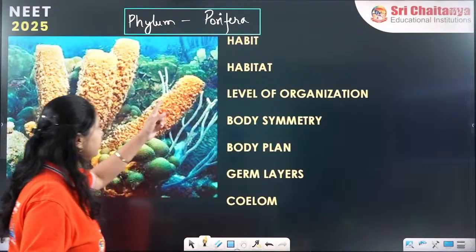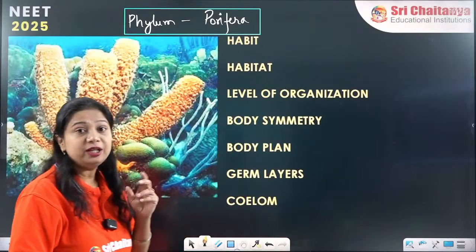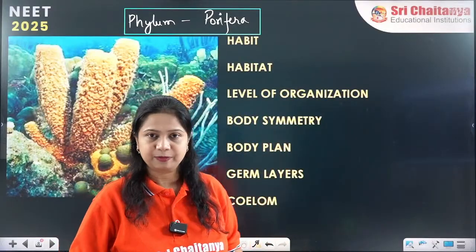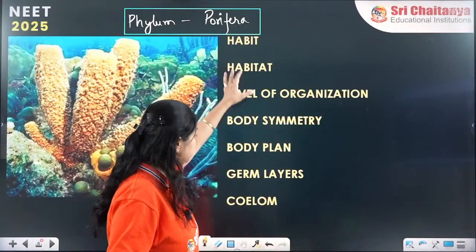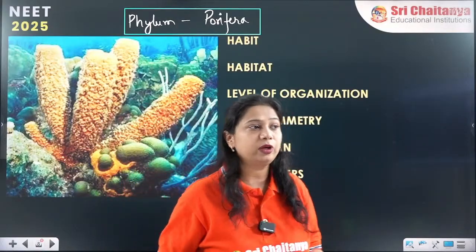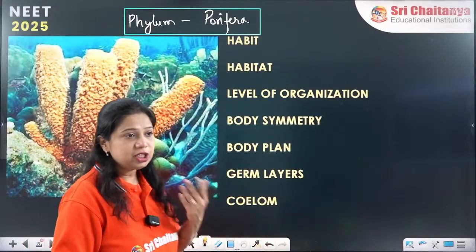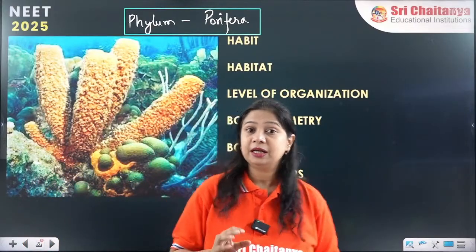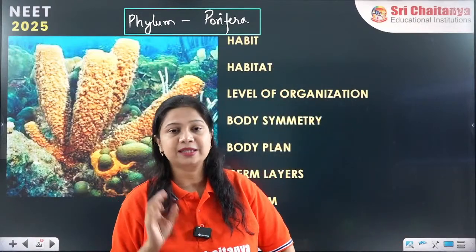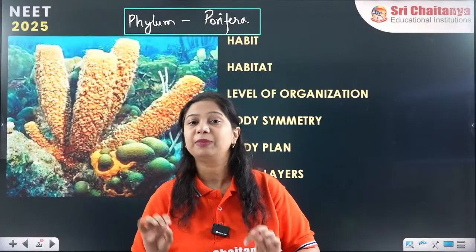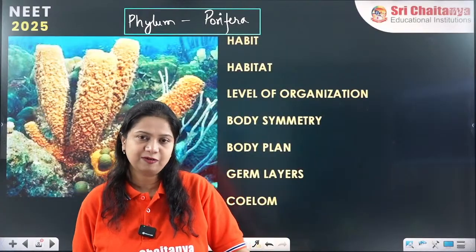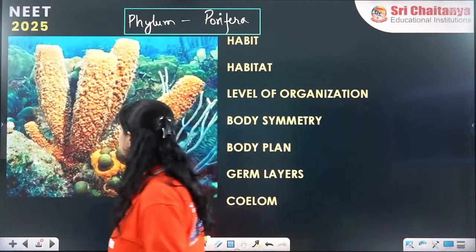So we will study each concept or characteristic of these phyla separately. In phylum Porifera, we will read these points. In case of the phylum Coelenterates, again we are going to study them in that way. So each phylum will be studied with this strategy, so that if you remember the points sequentially, you can just fill in the blanks and easily identify the characteristics of the phylum. So let's start studying here.